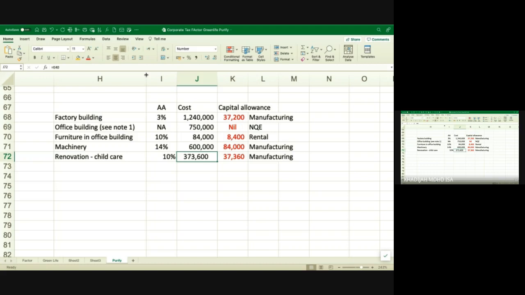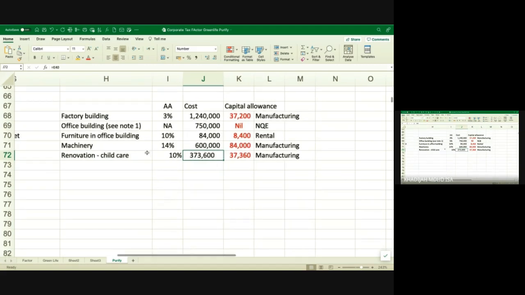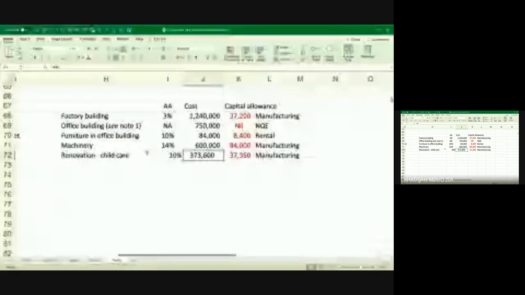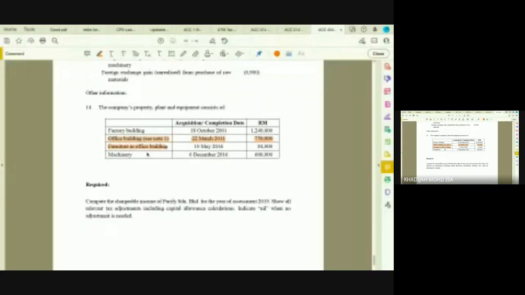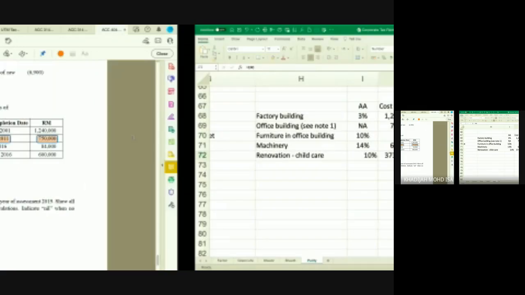Anyone? Because the office building is not an industrial building. So that's why you cannot claim industrial building allowance on the office building.